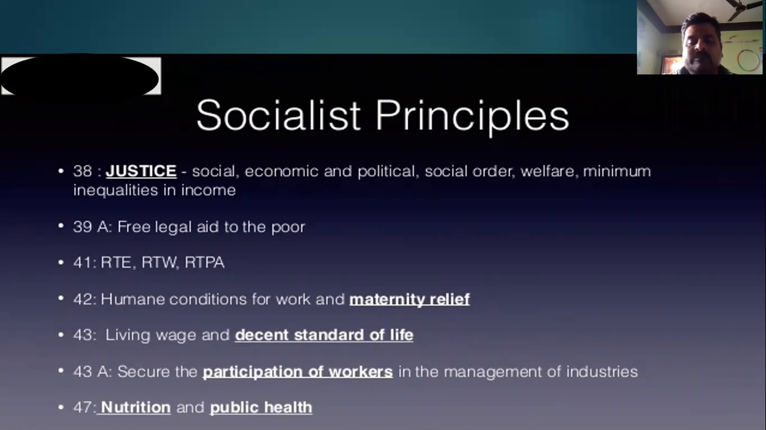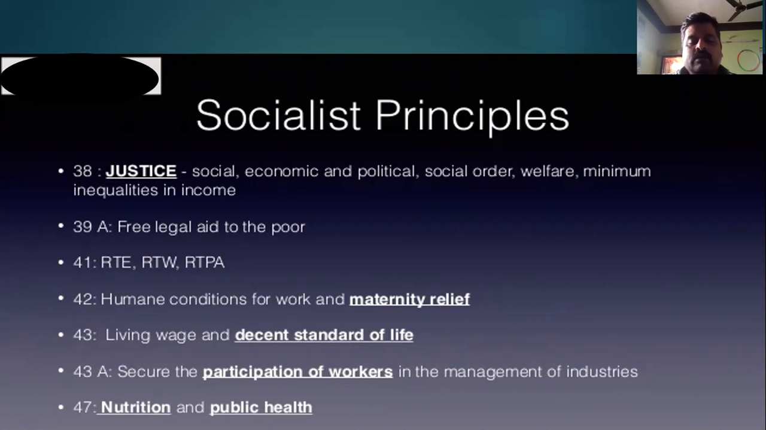Right to education has to be given. Humane conditions for work. If a person wants to work, give him proper conditions so that he does not feel that he will die. Give maternity relief for female workers. Living wages and a decent standard of life have to be provided. What wage are you going to give? At least he must be able to lead a minimum standard of life. Provide wages so that he can lead a decent life.